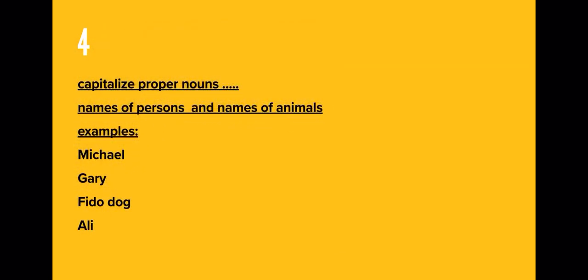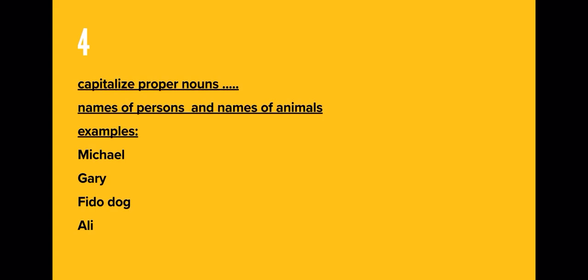Number four, capitalize proper nouns. What is the meaning of proper nouns? They are the names of persons and names of animals. For example, Michael, Gary, Fido the dog. If you have any dog or any pet animal and you give a name to this pet, you should write it in capital letter, okay?